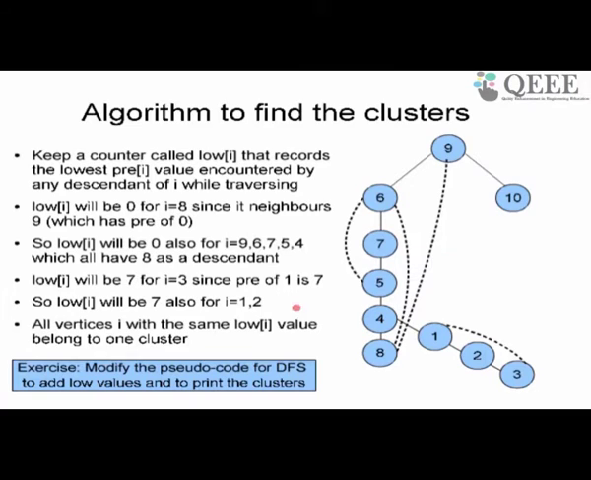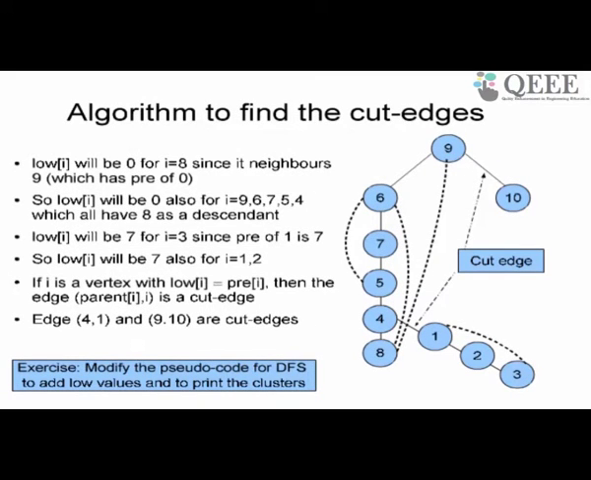As an exercise, I will leave this to you. Modify the DFS algorithm, the pseudocode I showed you, to keep low values and to print the clusters. That means print the root of the cluster. You don't have to print the clusters, just the root, because once I print the root of the cluster, I can print the cluster by going down the cluster and printing all the nodes which have the same low value. So modify the pseudocode of the algorithm I showed you earlier to include this low value counter and to print all the clusters.